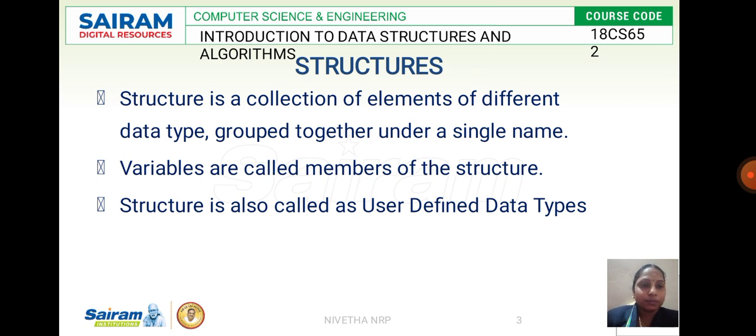The limitation we have in an array is that you cannot use different data types. That limitation is overcome with the help of the concept of structure. Here the structure is a collection of elements of different data types, all grouped together under a single name. The variables we use in a structure are called the members of the structure. The structure is created by the user, so it is called a user defined data type.